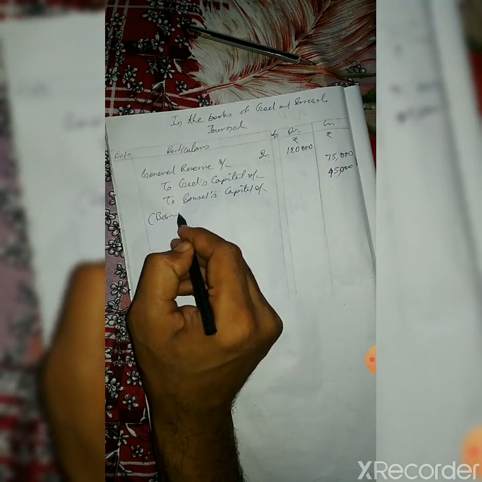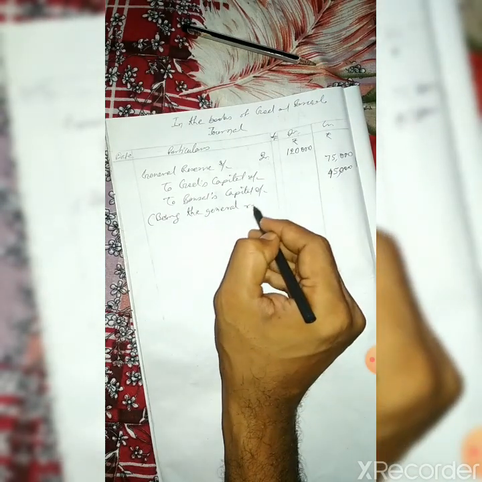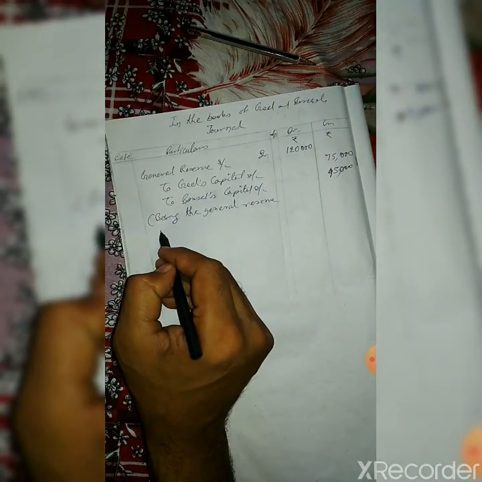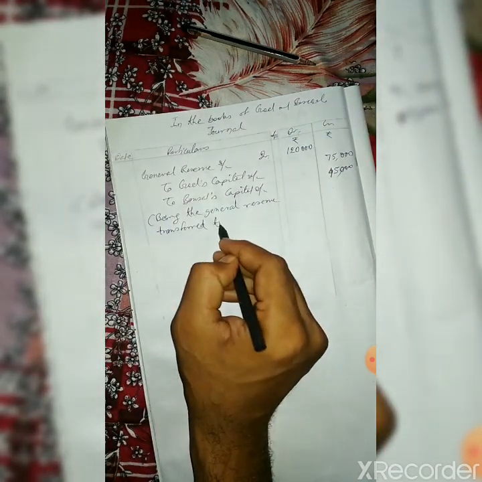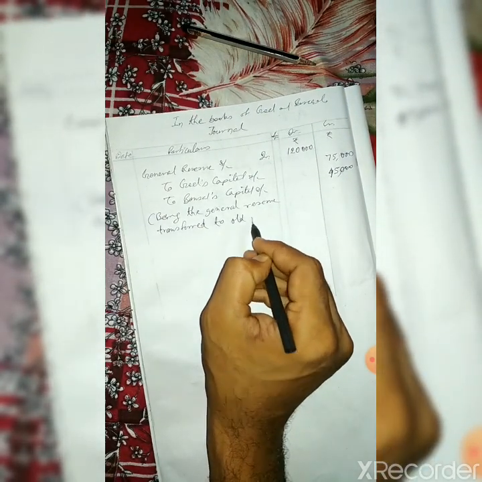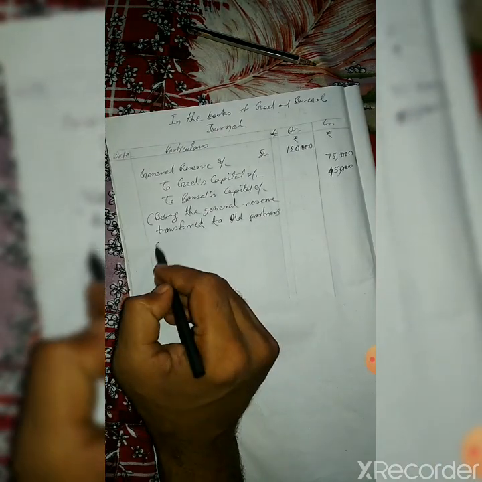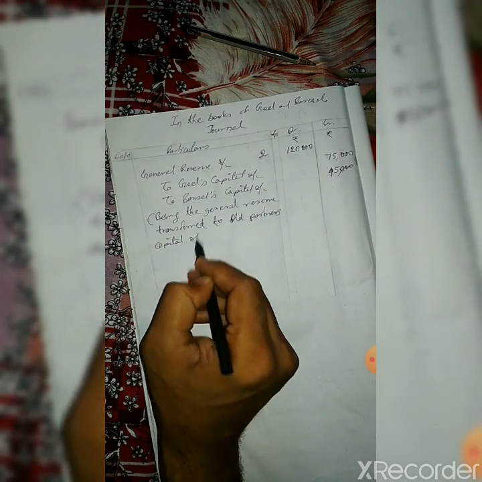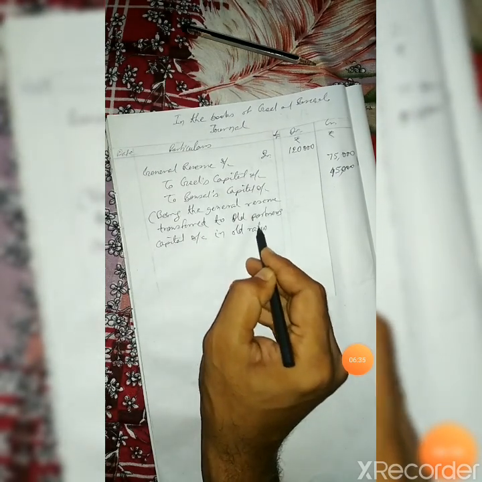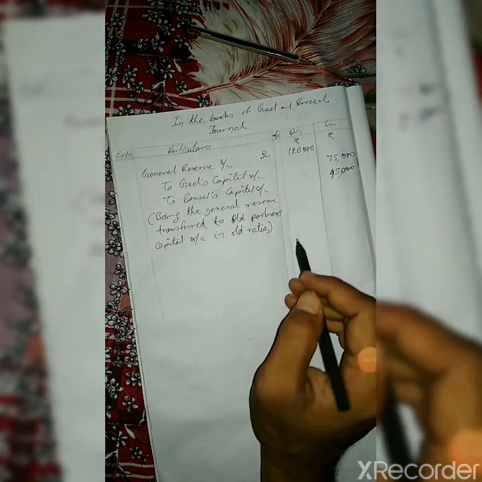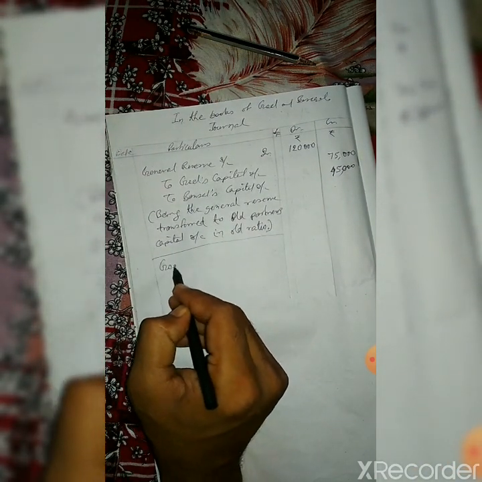So 1,20,000 will be distributed in the ratio of 5:3. That means 1,20,000 into 5 by 8, which is 75,000. And in case of Bansal, it will be 1,20,000 into 3 by 8, that is 45,000. So we get 75,000 and 45,000 in the ratio of 5:3. This will be distributed in the old ratio, remember. And the narration being: general reserve transferred to old partners' capital account in the old ratio. So this is the first journal entry which was required to distribute general reserve.